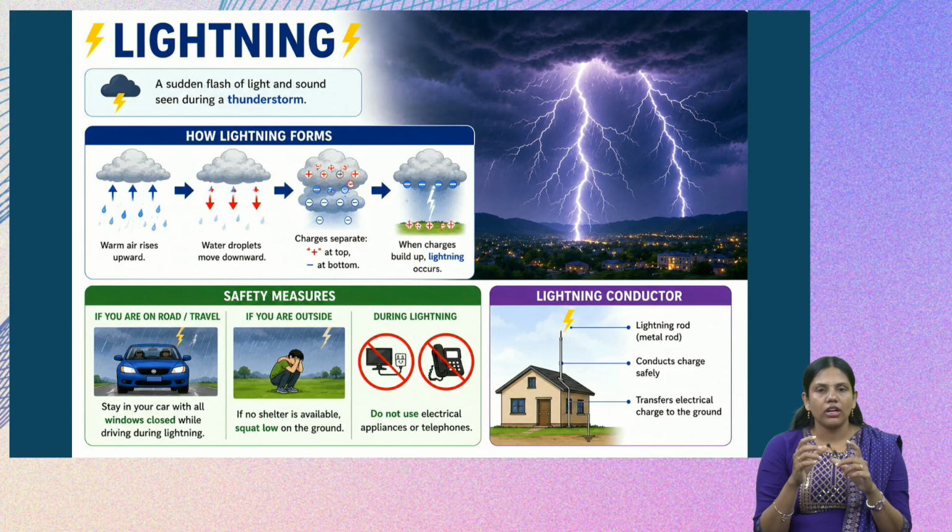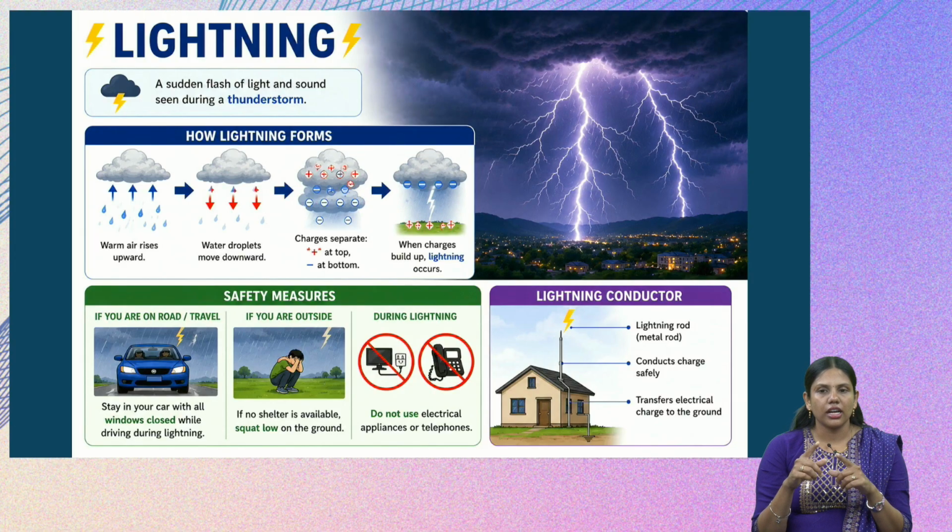So what does this lightning conductor do? As you see in the image, it is a thin metal rod, which provides a safe path to conduct the charge and transfer it to the electrical ground so that the building or infrastructure will not be affected by the lightning.